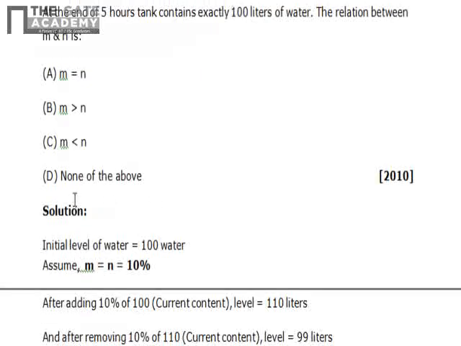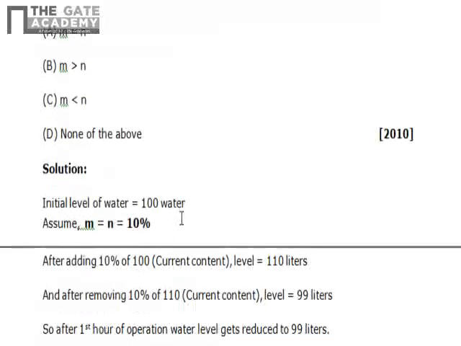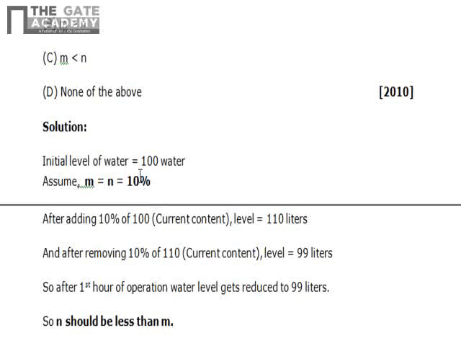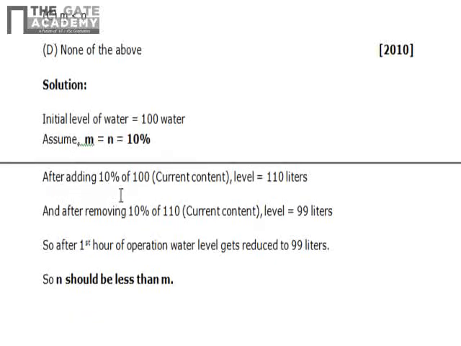So we will solve this by approximation. Initial level is 100. I am assuming right now that m and n are both equal, that is 10%. So after adding 10% of the current content of 100, it is equal to 110.